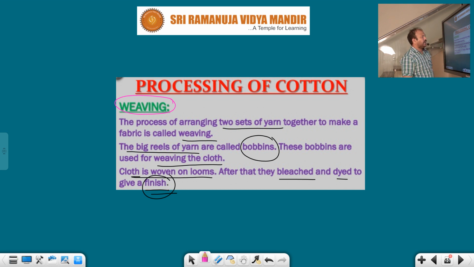The process of arranging two sets of yarns together to make fabric is called weaving. The big reels of yarn are called bobbins. These bobbins are used for weaving the cloth. Generally this type of cloth is woven on looms. After that, the cloth is bleached and dyed to give a finish.